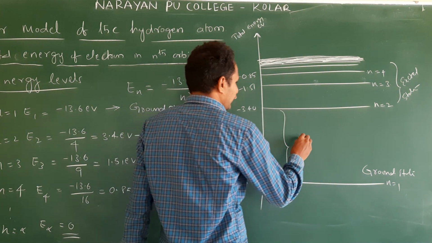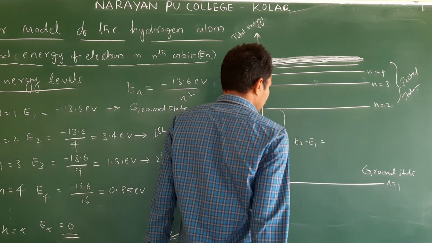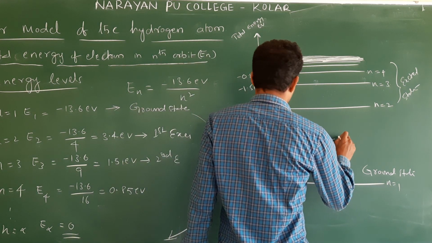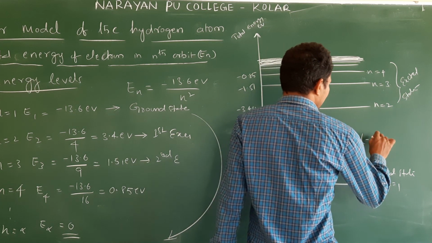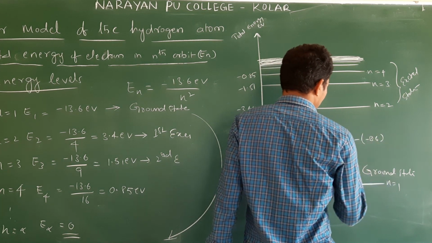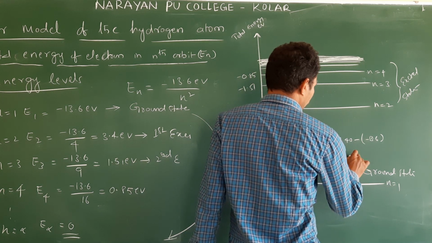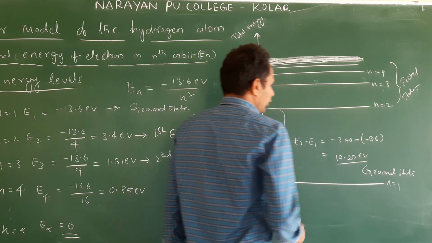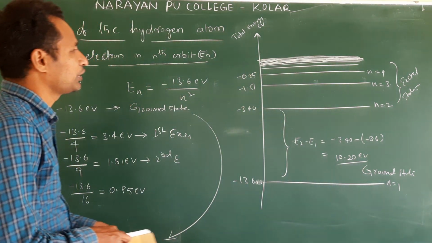Then what is the energy difference? E2 minus E1. Right? So minus 3.40 minus of minus 13.6. What do you get? This is around 10.2. Am I correct or not? Yes, it is 10.2 eV.